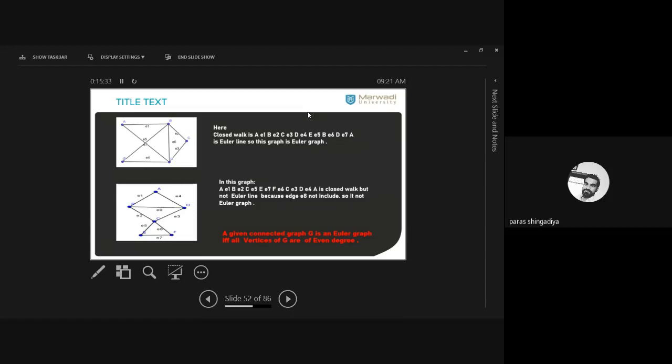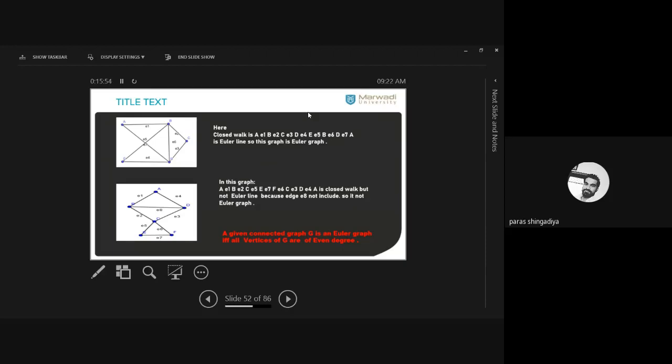Clear? You can verify this condition in both graphs here. What is the degree of all these vertices in this graph? A has a 2, B has a 4, C has a 2, D is a 4 and E is a 2. So it is 2 and 4 only. All the vertices have even degree. In this, what is the degree of all vertices? Even values. Okay? 2, 4, that is a 2 here, that is a 4 and that is a 2.